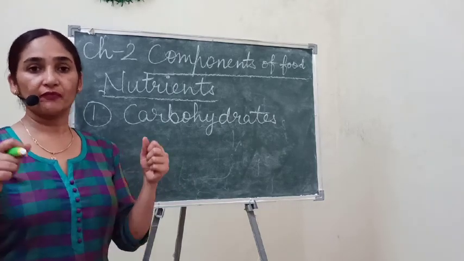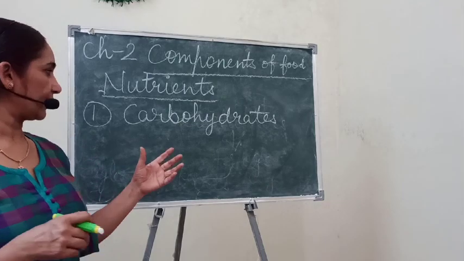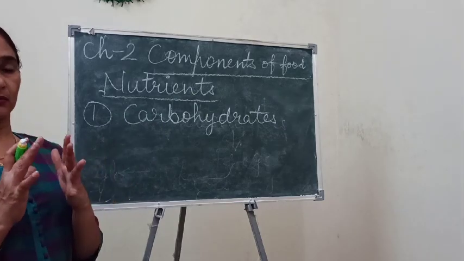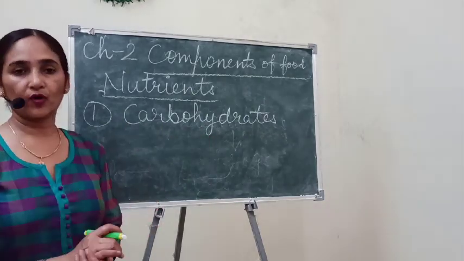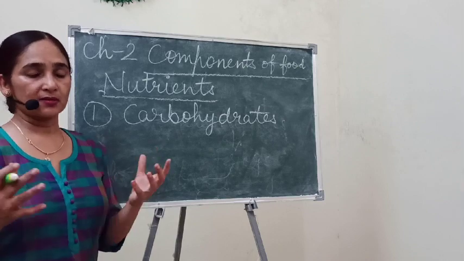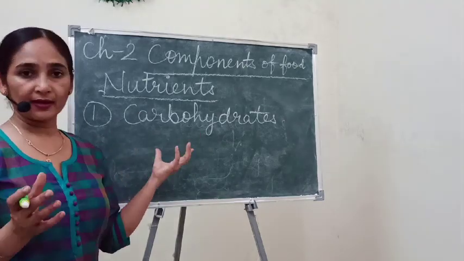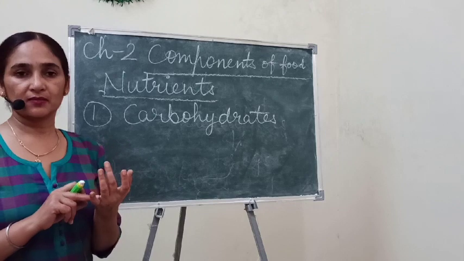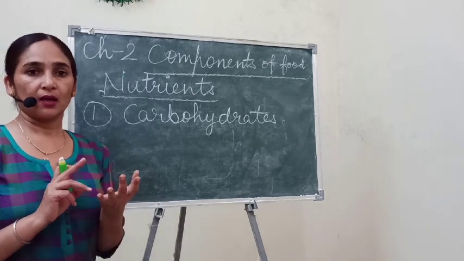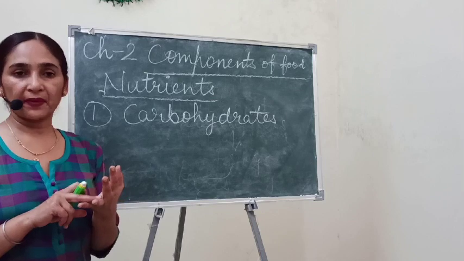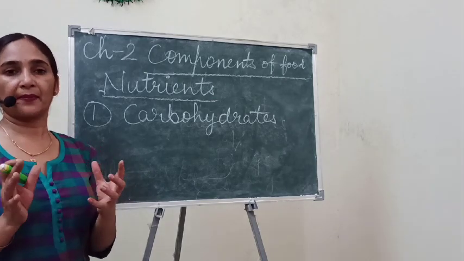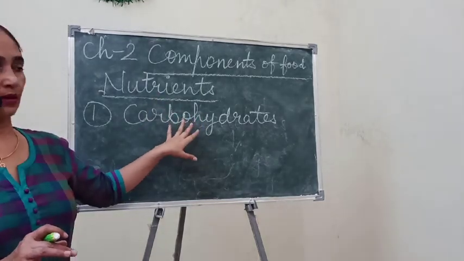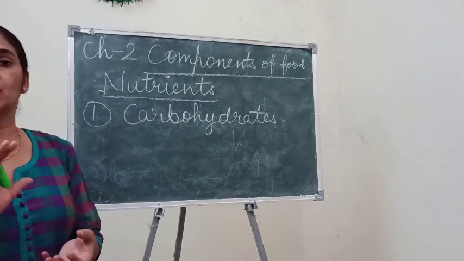Obese means we become fat. So carbohydrates are essential, but an excess of carbohydrates is harmful. If we are obese, with excess fat, we may get many diseases, like diabetes, heart diseases and blood pressure. All these things can happen with obesity. So we should not eat carbohydrate containing food so much.